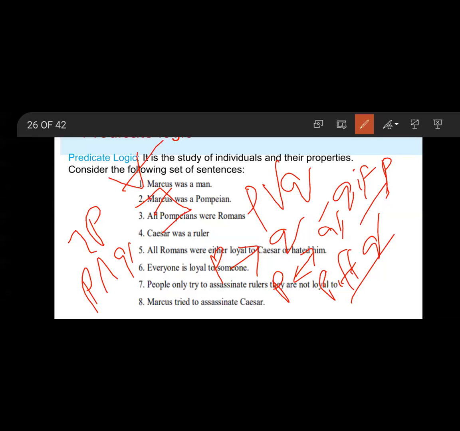The first one is universal, for all x. That means true for all substitutions for the variable. Next, existential: there exists means true for at least one substitution for the variable.